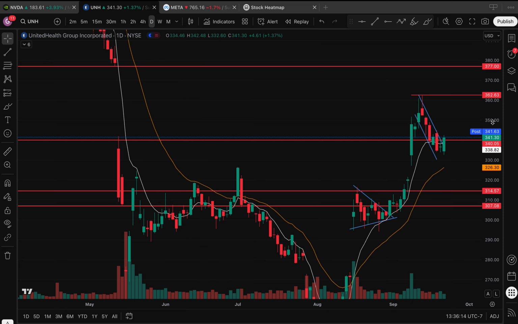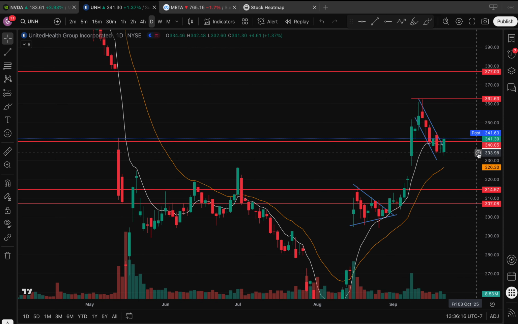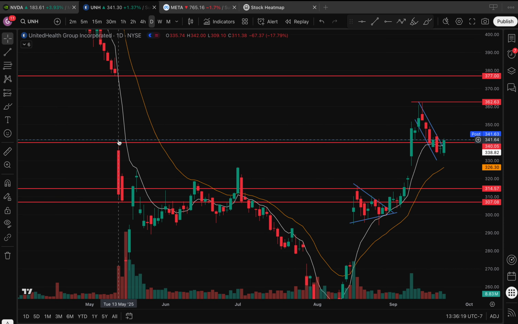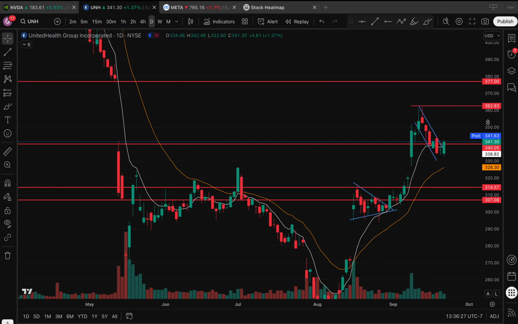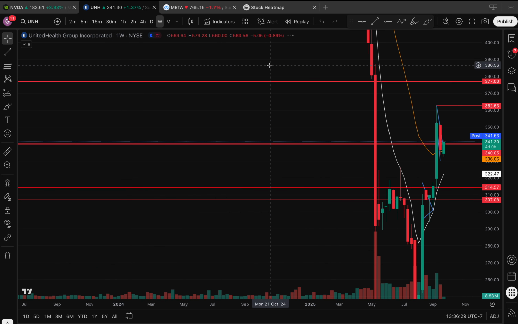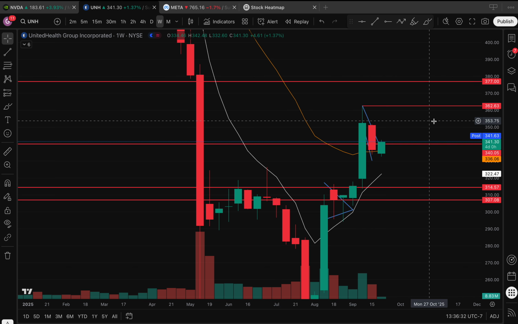And you guys might be wondering why is 340 such an important level. It's because this is where we kind of gapped down from. And that's a level I'm going to be using to manage my position, okay? And as long as we hold above 340, I am bullish on the stock. If we look at the weekly time frame, we are above the 21 EMA, which is a good sign for the bulls.